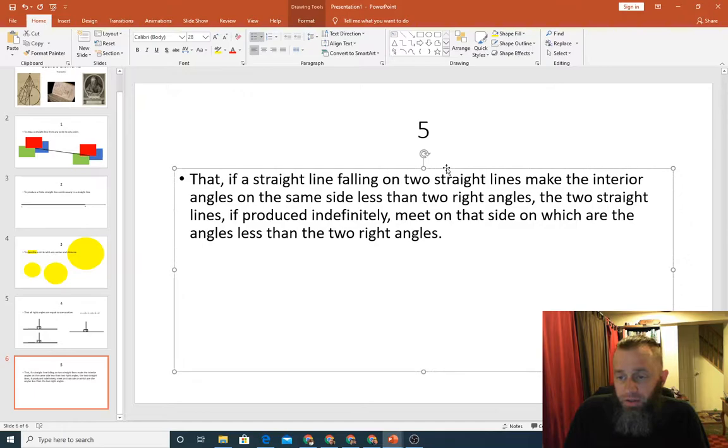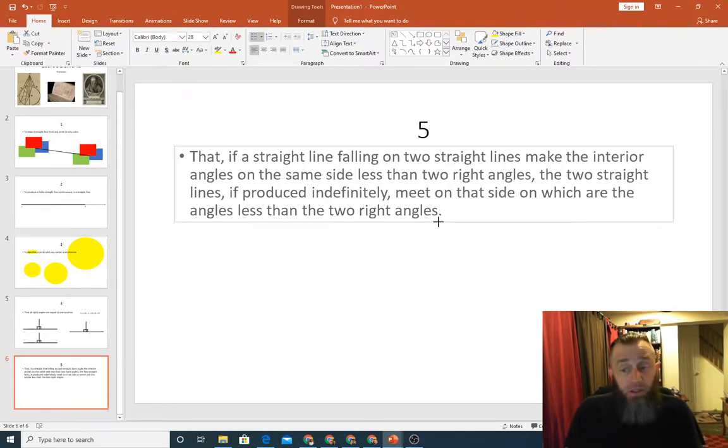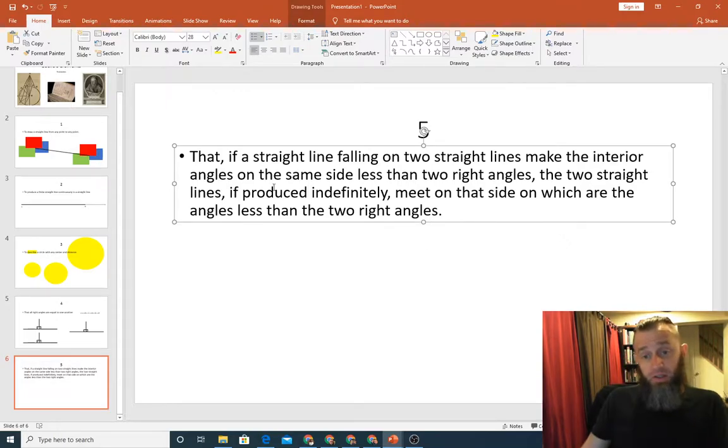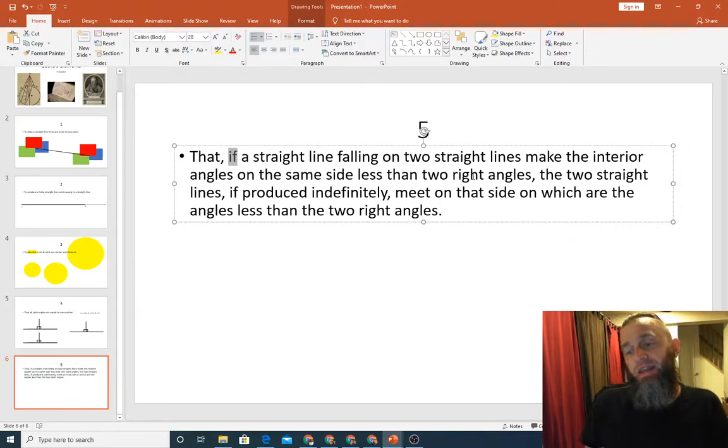What on earth is Euclid saying here? Well, generally he's talking about parallel lines, the short version of this. But let's break this down a little bit more. So he says if a straight line falling on two straight lines make the interior angles on the same side less than two right angles. What is he saying there? Well, let's do it, and I'll show you.